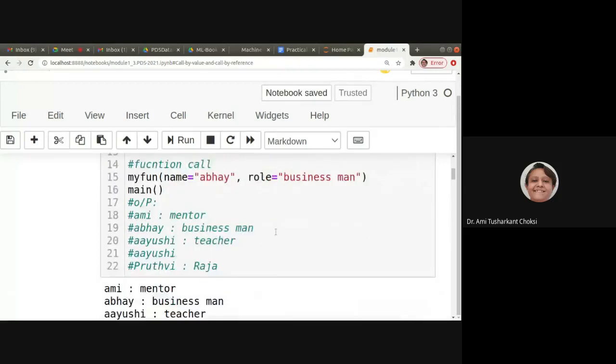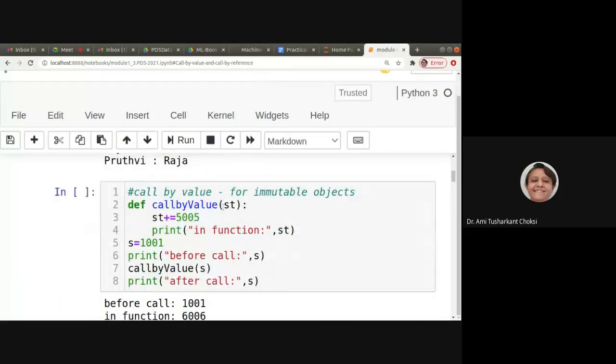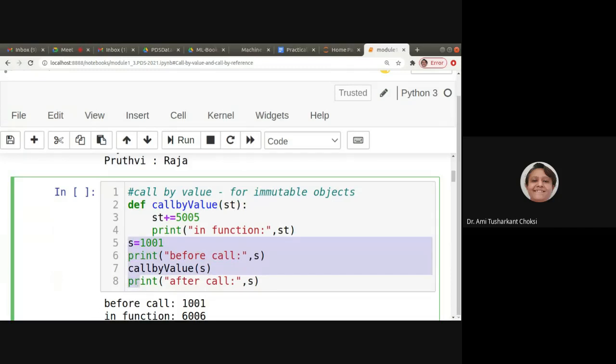Now, call by value for immutable objects. We want to call by value. So we have the definition of the function, def call_by_value, and we are passing some parameter st. Now we do st plus equal to 5005, and print in function st. Now that function definition is over, we can consider the code as our main code.